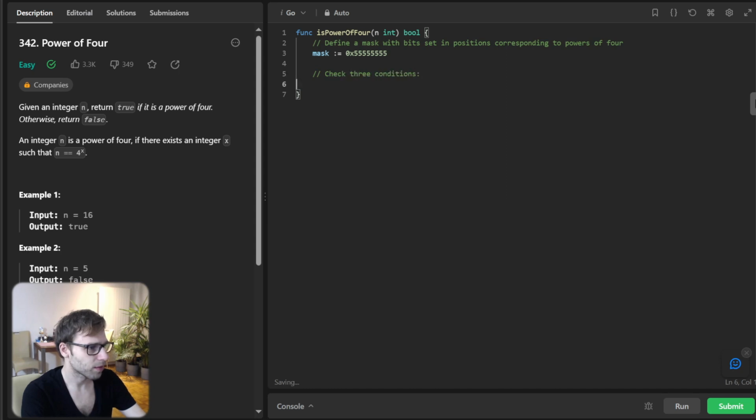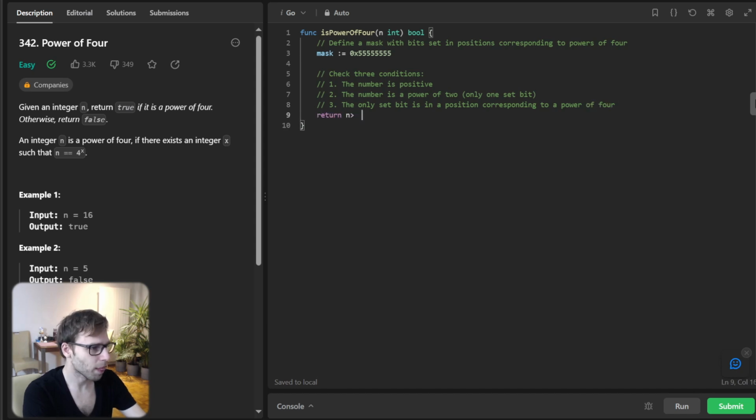Then check three conditions. First, the number is positive. Second, the number is a power of 2, only one set bit. And third, the only set bit is in a position corresponding to a power of 4.